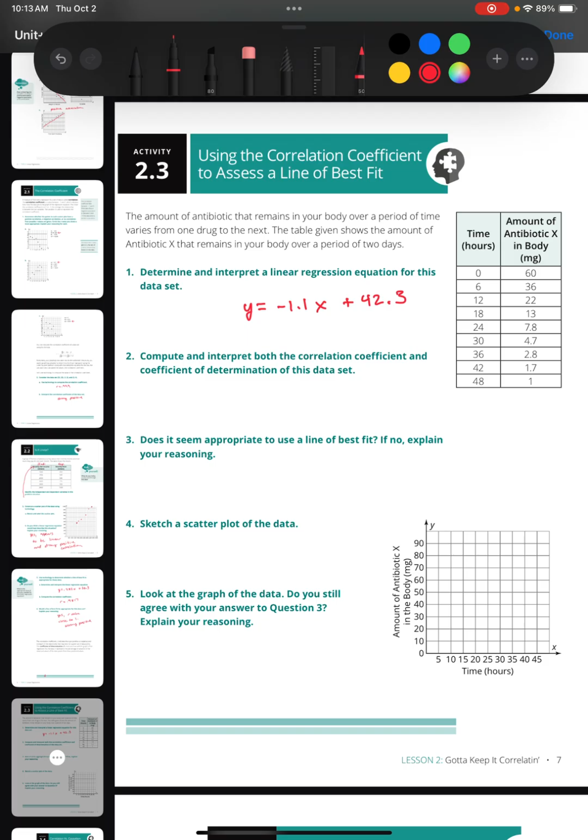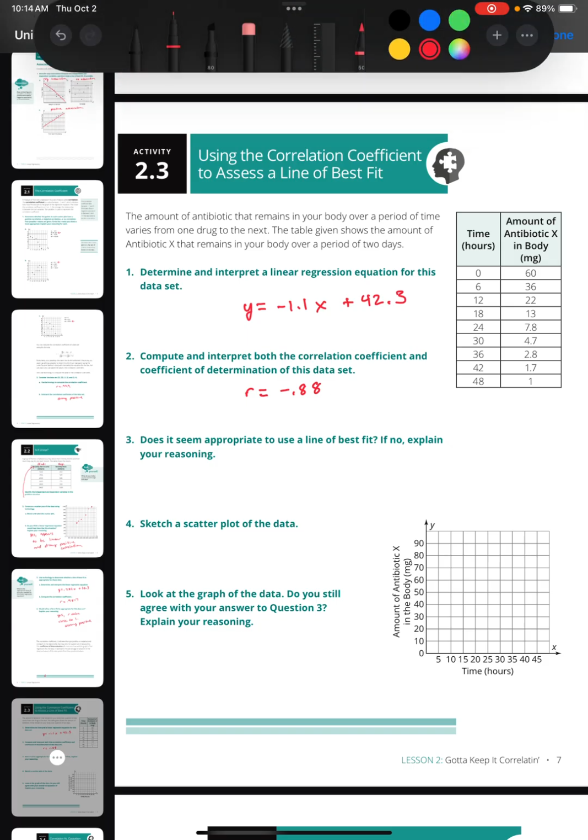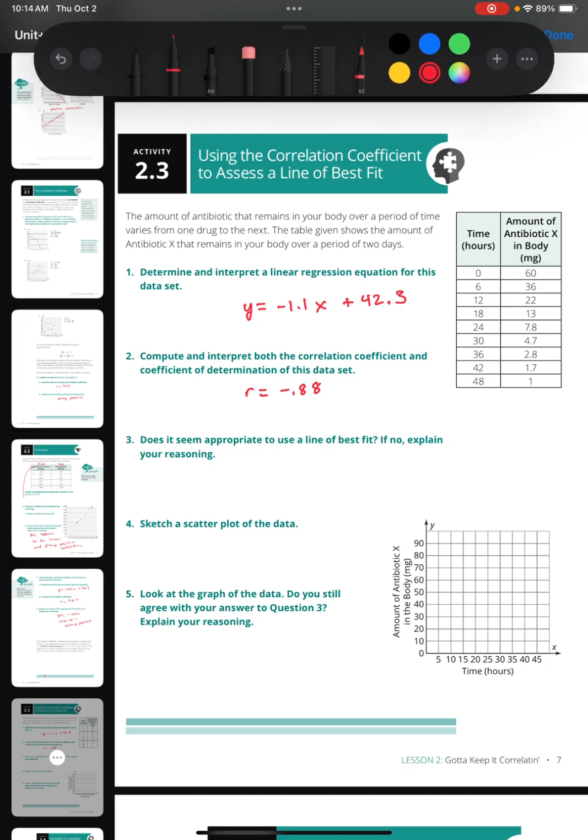Okay, I would pause the video, do regression in your calculator, and make sure you can get that linear regression equation. Now, the correlation coefficient and the coefficient of determination. So the R value, the correlation coefficient, is negative 0.88. So we got a pretty strong negative correlation coefficient. But the R squared value is 0.780. So, does it seem appropriate to use a line of best fit here? Okay, I would say no.